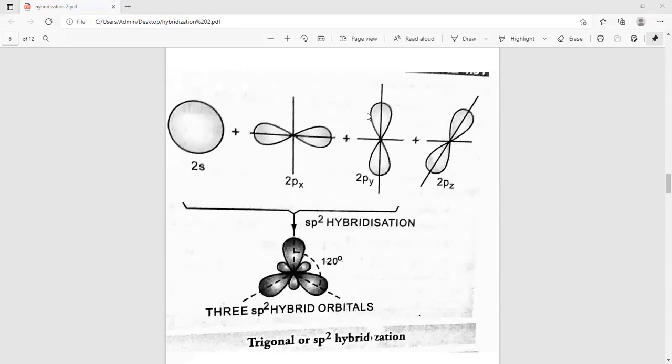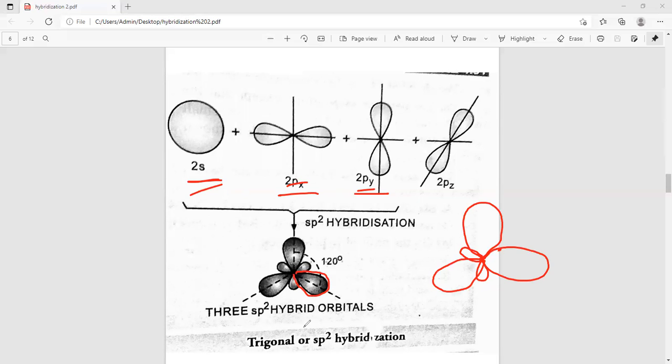This is the shape of sp2. In sp2, 1s and 2p orbitals take part in hybridization. Then after mixing their energy, they get identical shape and equal energy. So there are 3 orbitals, and its shape is trigonal planar. One is this one, and a small shape, second one is this one, and third one is this one. So this is called trigonal planar, and 3 orbitals take part in hybridization.